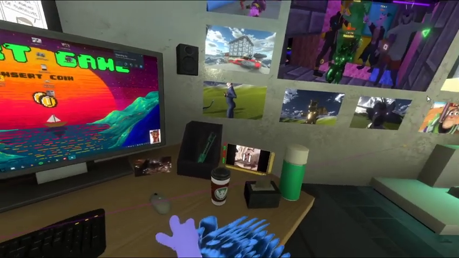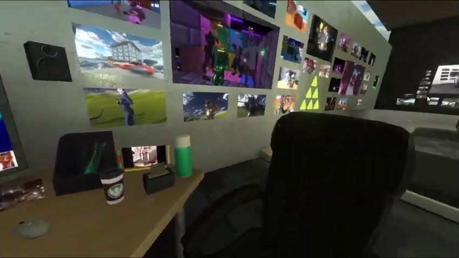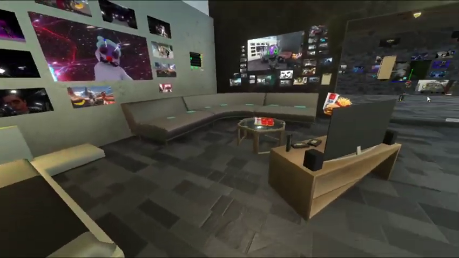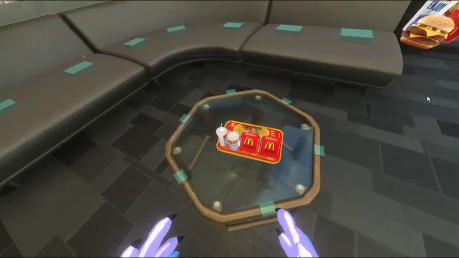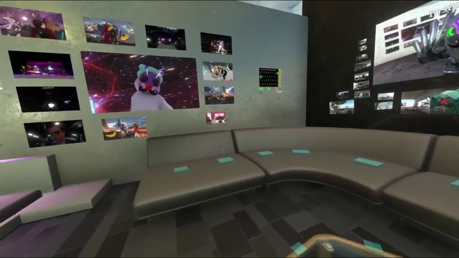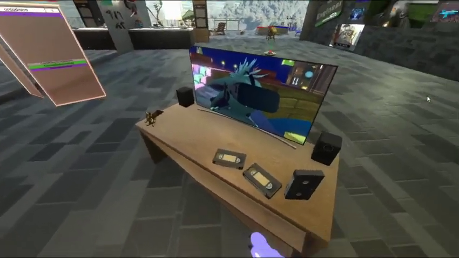Is there a game I can play? Is there a mouse I can touch? Guess not. All right. What else is around? I don't know if any of you are hungry for some junk food here. This is exceptionally fast food in a virtual world. It's probably bad for my diet, so I'm not going to have those. And I don't want to endorse too much product placement here anyway.